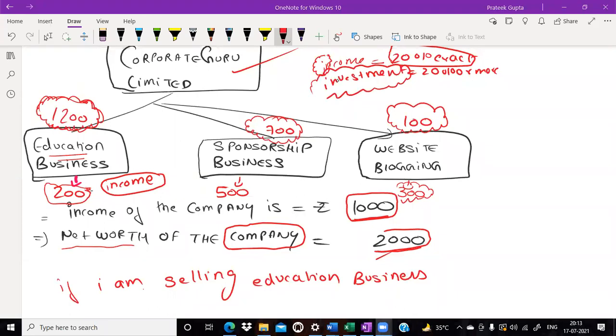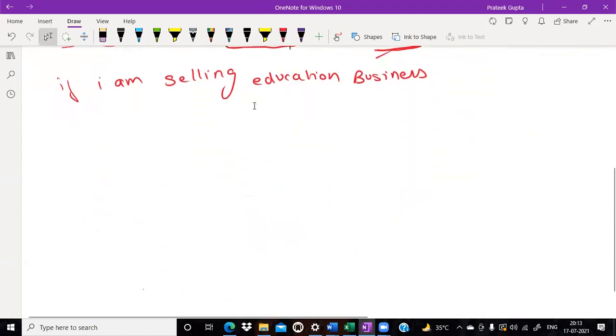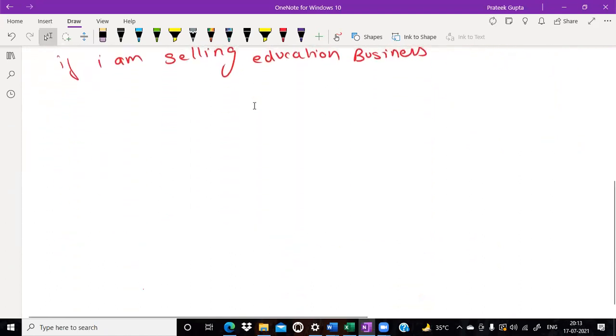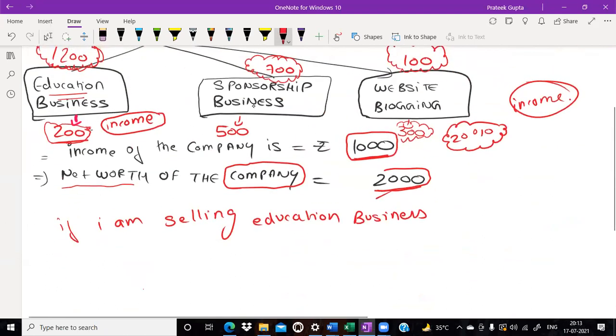Okay, so sir, in this case, we are having the income of rupees 200, exact 200. So sir, we are meeting the criteria of 20%. अगर हम कौन से वाले मेथड से देखें, इनकम वाले मेथड से भी देखते हैं तो still we are meeting the 20% criteria. So my question to you is that if we sell the education business, whether section 180 will apply to this case, the answer is sir, yes.